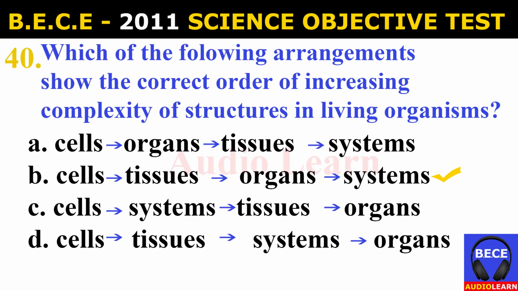D. Cells to tissues to systems to organs. And the answer is B. Cells to tissues to organs to systems. Cells to tissues to organs to systems.